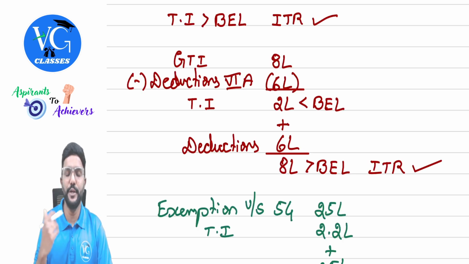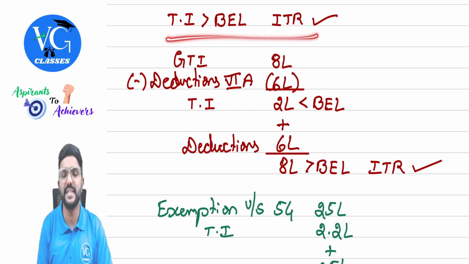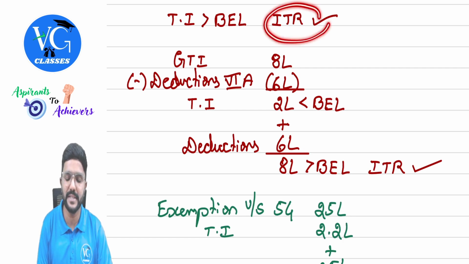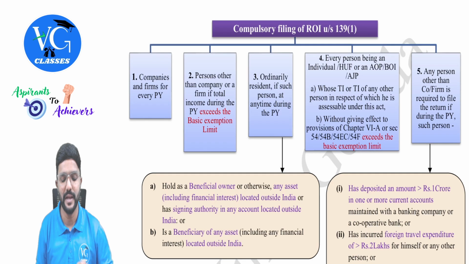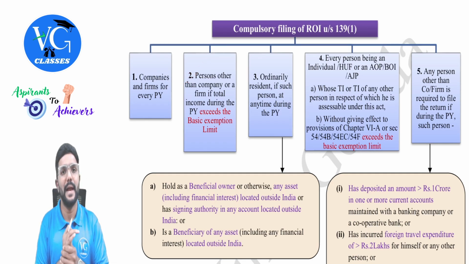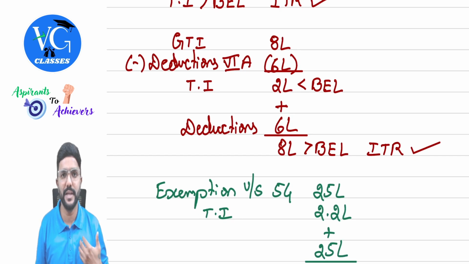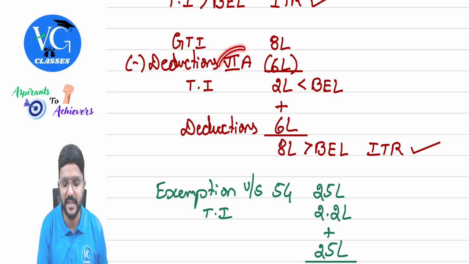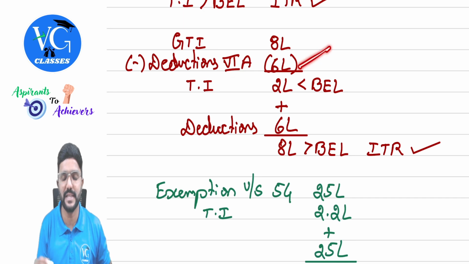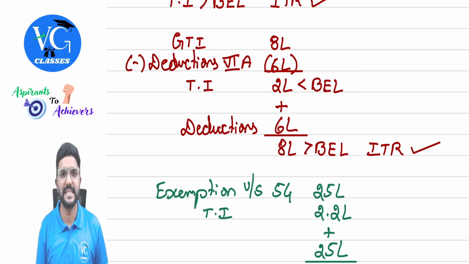Now assume, guys, I am an individual whose total income is more than the basic exemption limit. Should I file the income tax returns? Yes, of course I have to file as per this point. Whereas, let me take the next example. Assume the gross total income of an individual is 8 lakh and he has claimed deductions under Chapter VI-A, all sections put together, 6 lakh. So now after claiming deduction, his total income is 2 lakh, which is less than the basic exemption limit.